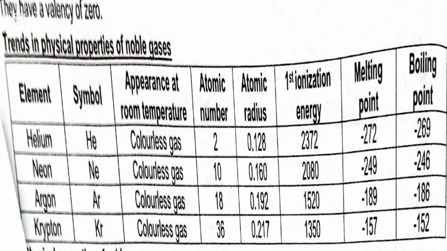They are all colorless gases with atomic number 2, 10, 18, 36 respectively. The atomic radius, as we can see, increases down the group. The first ionization energy decreases down the group. The melting and boiling points of these inert gases decrease down the group.